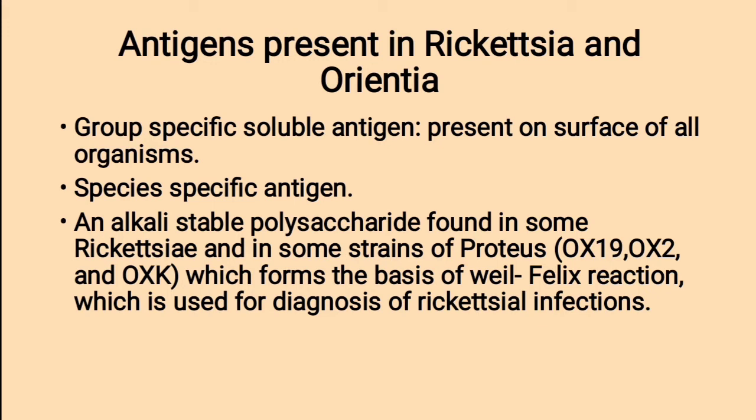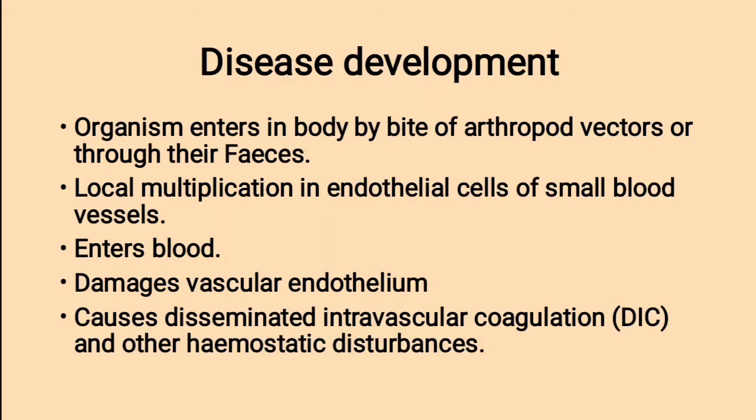Antigens present in Rickettsia and Orientia. The group-specific soluble antigen is present on the surface of all organisms. The second antigen is the species-specific antigen, an alkali stable polysaccharide found in some Rickettsia and some strains of Proteus, which forms the basis of the Weil-Felix reaction, which is used for diagnosis of rickettsial infections.